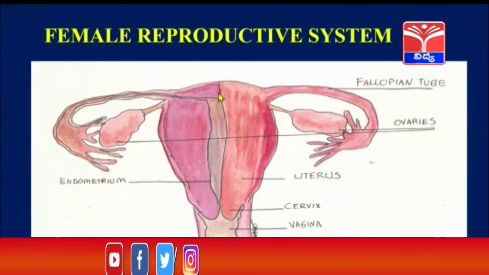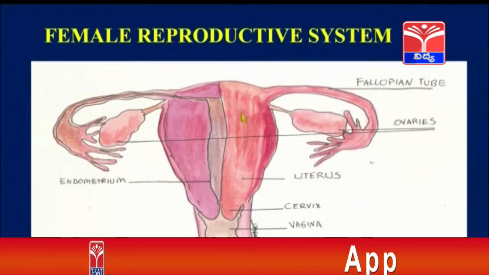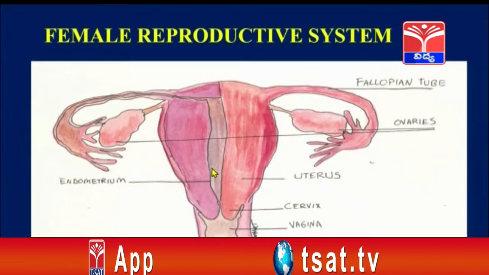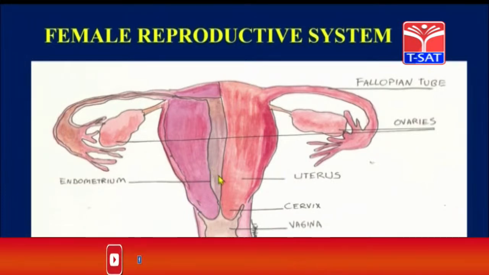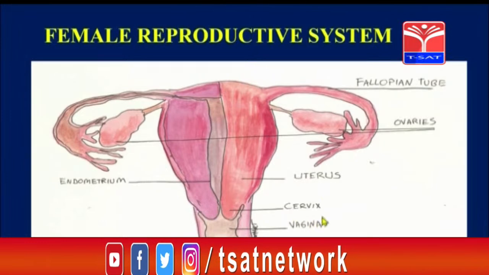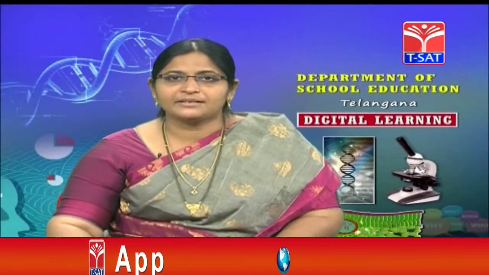And now inside the uterus the linings are present, and the inner lining is called endometrium, and this is where the egg which is released will be present. And these are the other parts of the female reproductive system, that is cervix and vagina. So these are the different parts of the female reproductive system.